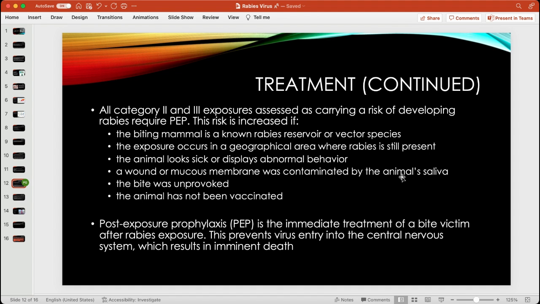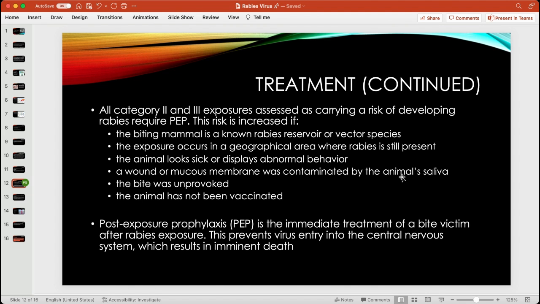Now, category 2 and 3 exposure, the risk is increased if the biting animal mammal is a known rabies reservoir or even a vector species. If the exposure occurs in a geographical area where rabies is still very present and prominent, if the animal looks sick or displays abnormal behavior, for instance, a dog is aggressive for no reason, foaming at the mouth, if a nocturnal animal is awake and out during the day, just abnormal behaviors, things you wouldn't see every day.